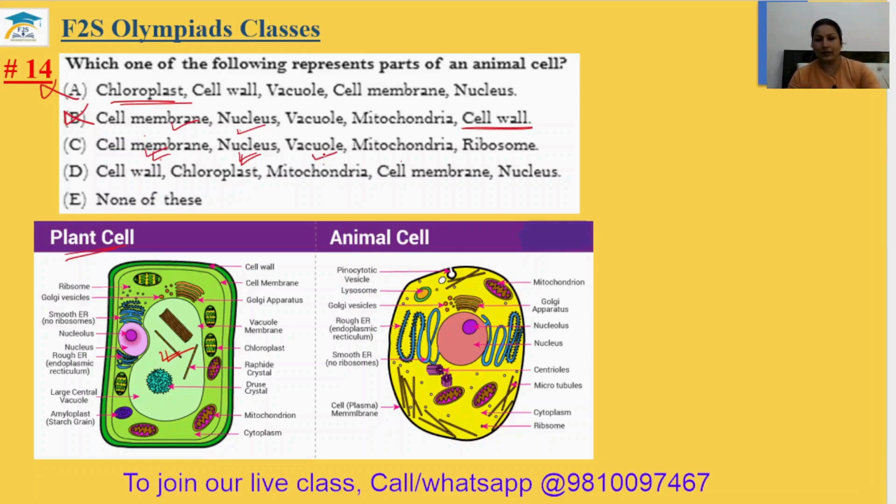So we can consider vacuole also. Mitochondria is the powerhouse of the cell. It is also found in both the plant cell and animal cell. And ribosome is found in the bacterial cell, plant cell and animal cell, all of them. So that's why we will go with the answer C. So 14th answer is option C.